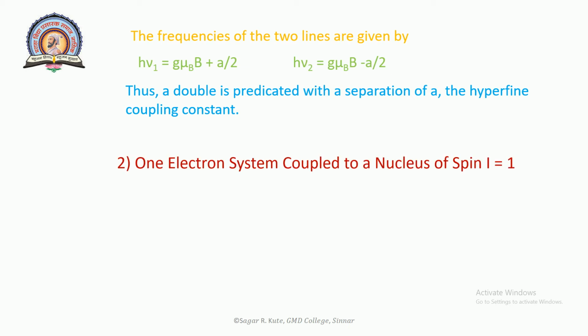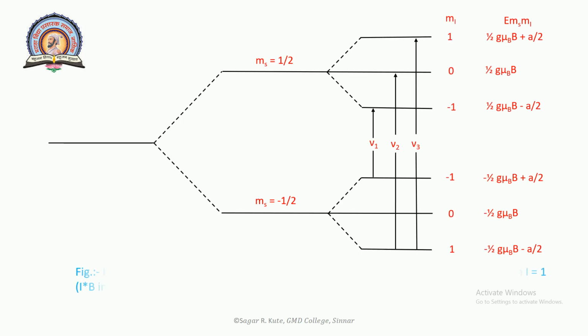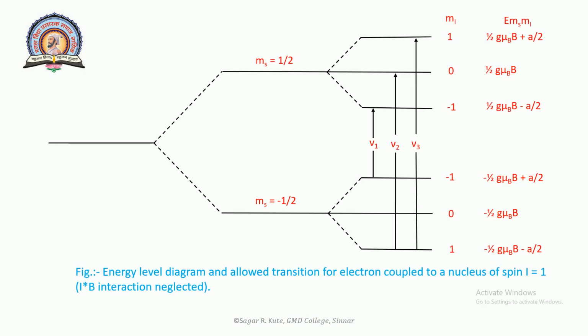Second will be the one-electron system coupled to a nucleus of spin I = 1. This figure indicates the energy level diagram and allowed transitions for an electron coupled to a nucleus of spin I = 1, with the I·B interaction neglected.